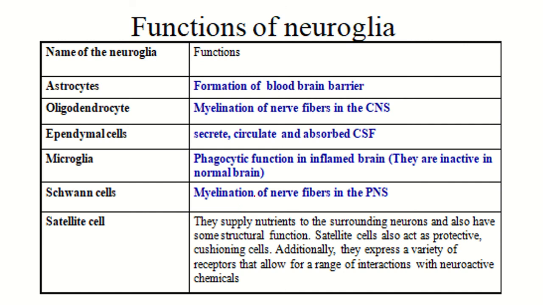The function of the neuroglia. Astrocytes form the blood-brain barrier. Oligodendrocyte: myelination of the nerve fibers in the central nervous system. Ependymal cells secrete, circulate, and absorb CSF. Microglia: phagocytic function in the inflamed brain. They are inactive in the normal brain. Schwann cell: myelination of nerve fibers in the peripheral nervous system. Satellite cell: they supply nutrients to the surrounding neurons and also have some structural function. Satellite cell also acts as a protective cushioning cell. Additionally, they express a variety of receptors that allow for a range of interactions with neuroactive chemicals.